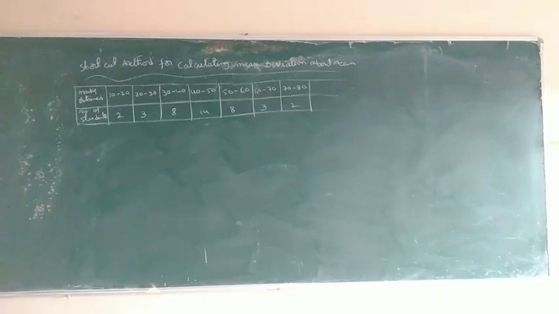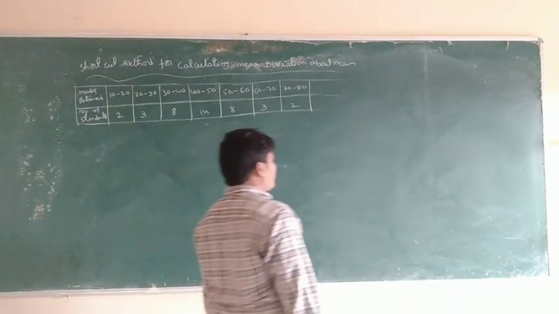This is a problem. Which one? Continuous frequency distribution. Grouped data or ungrouped data? Grouped data. Grouped data intervals are given: 10 to 20, 20 to 30, 30 to 40. This type of problem is a continuous frequency distribution. Shortcut method. First, what is the shortcut method formula? First of all,